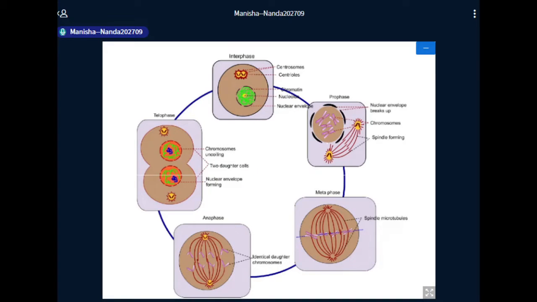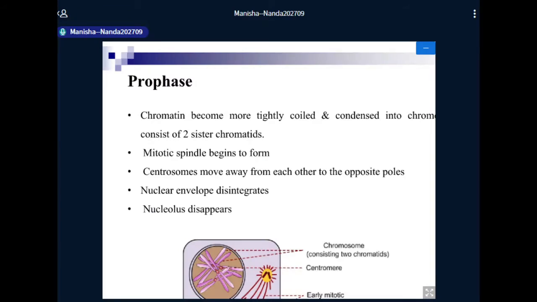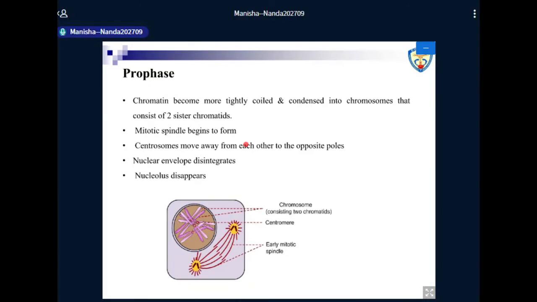Okay, so now let's begin with each and every stage one by one. We'll first talk of the prophase. Okay, the prophase is the first phase of mitosis, which is characterized by first of all condensation of the chromosomes.